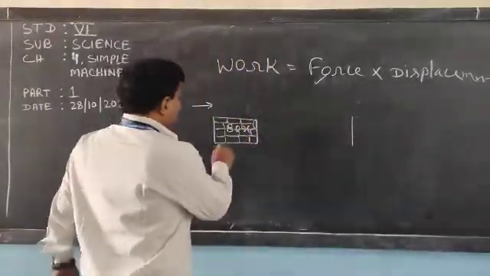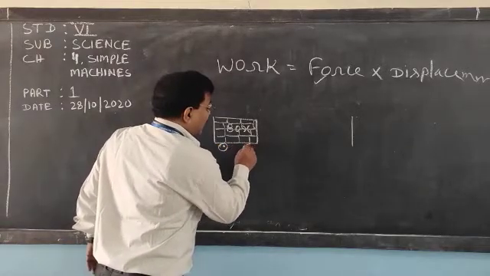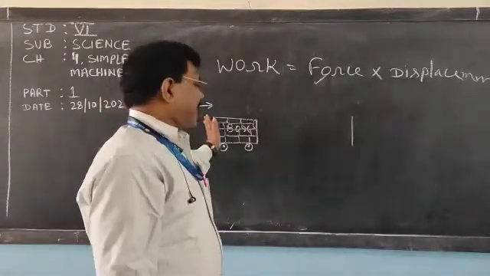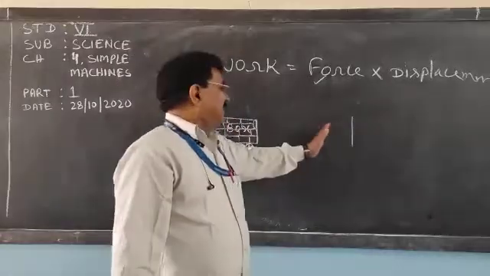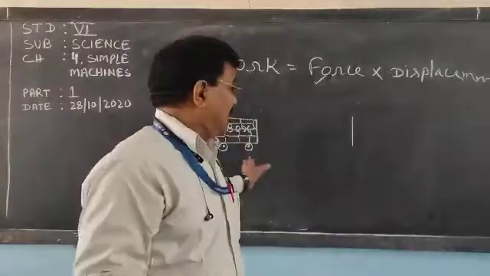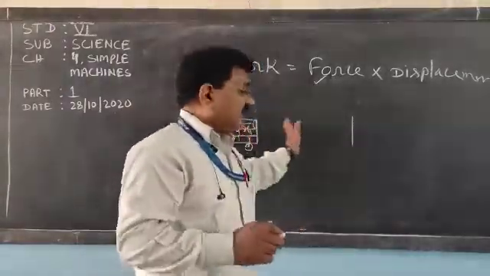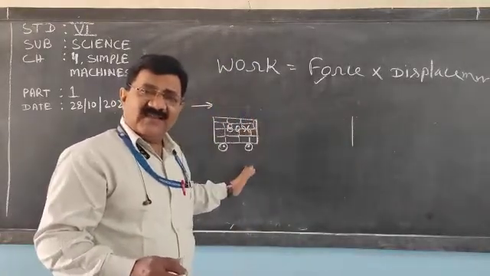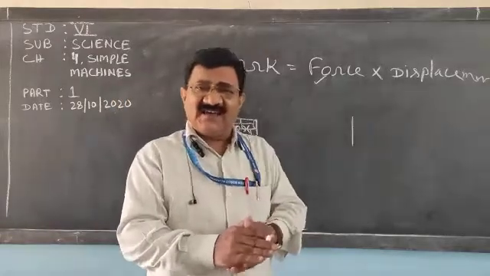Now, if you put wheels on this box, easily, by applying less force, you can send this box till here. Means if you put wheels, this box moves easily. Then what is it that makes your work easier?